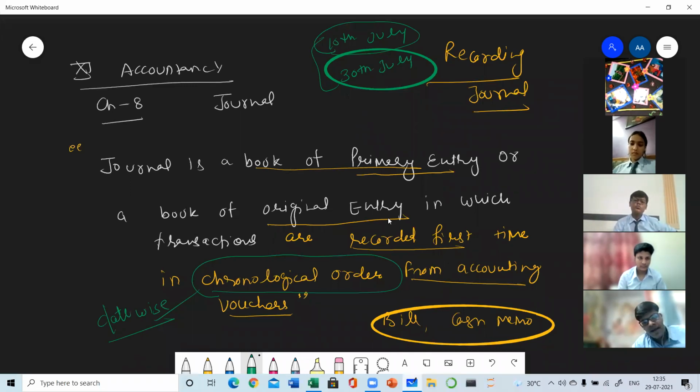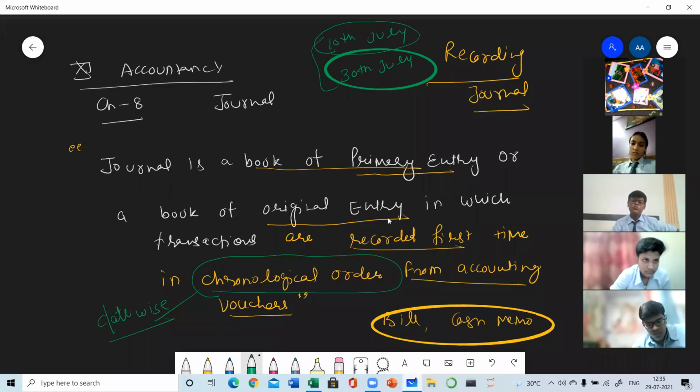So this is all about the journal. Journal is a book of primary entry or a book of original entry in which transactions are recorded first time in chronological order from accounting vouchers. Clear?